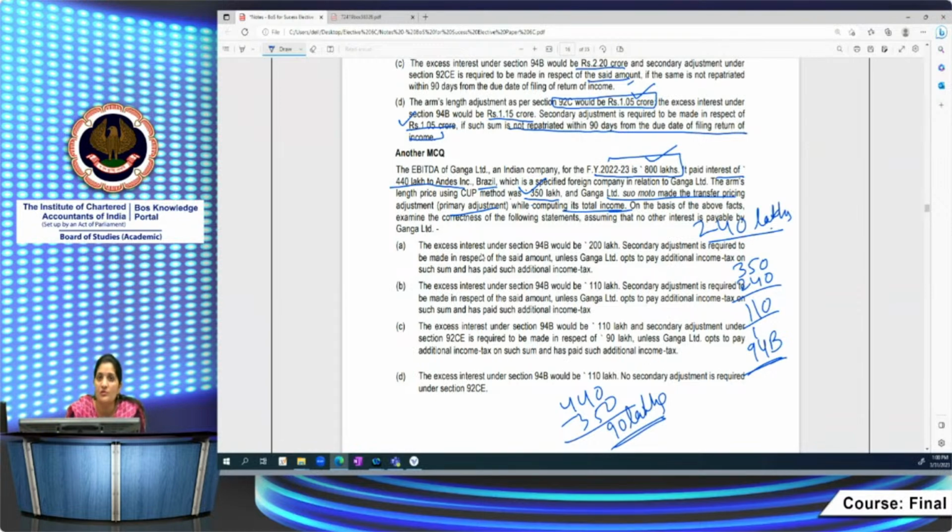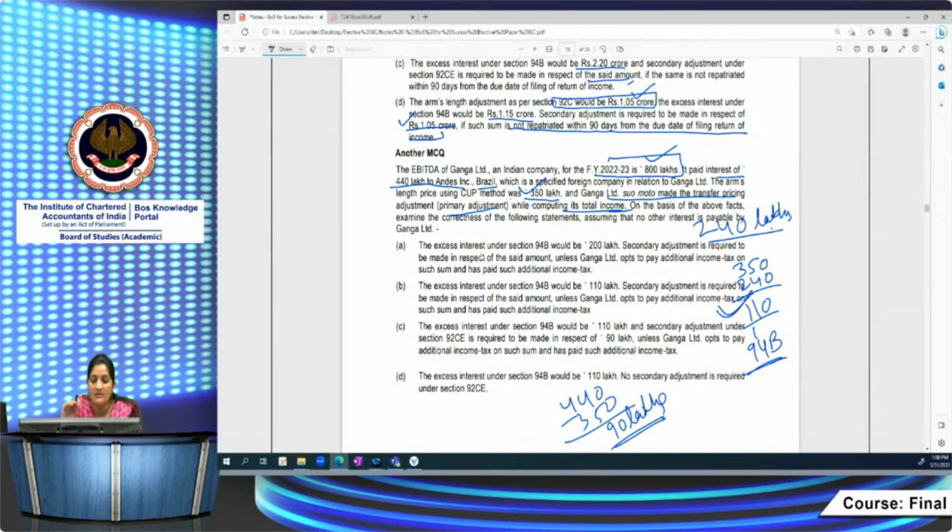So they have reduced their total income by this 90 lakh rupees. They are not claiming it as, but इसलिए यहाँ पे it has to be restricted. यहाँ पे even though they are not supposed to repatriate the excess money amount, this 94B की restriction जो होगी, the 94B की disallowance होगी, that has to be to the extent of ALP. ALP को compare करना है आपको EBITDA के 30% से, not with 440 lakhs.